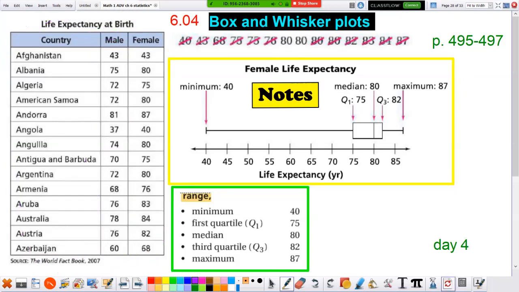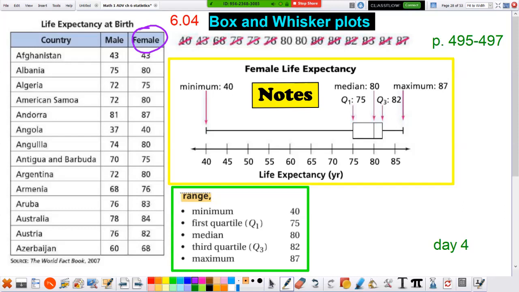So look at the countries, look at the ages, male and female. What do you notice? Let me go ahead and pause the video for a moment if you like. Okay, welcome back. So one thing you notice, who lived longer, males or females? Overall, it seems that the females actually live longer. And also, you notice different countries have different ages.